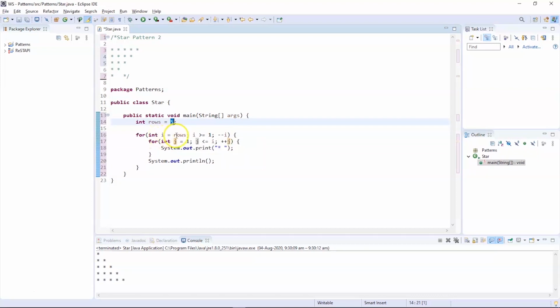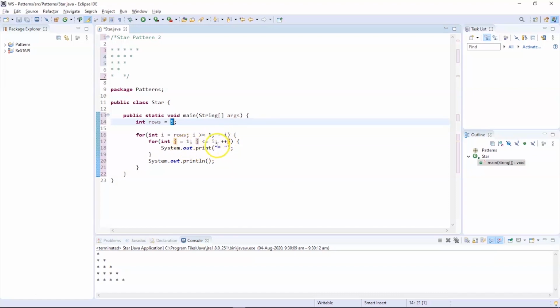int i = 5, i is greater than or equal to 1, which is true, and pre-decrement. So the condition is true, so the control will enter into the inside for loop where it will again compare with the value of j. j is equal to 1 and j is less than or equal to 5, and followed by that we have the post-increment.